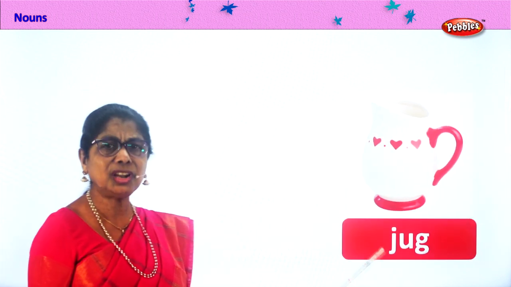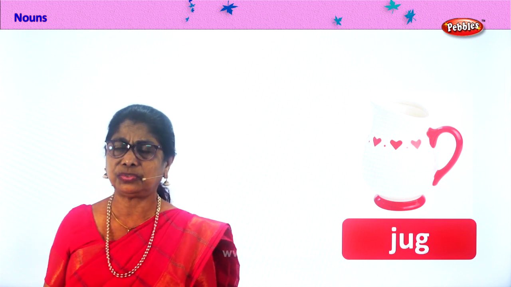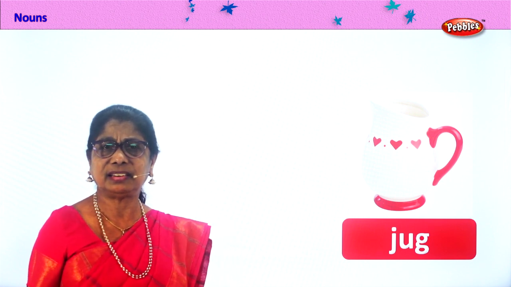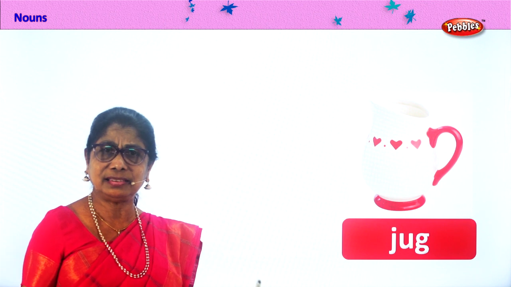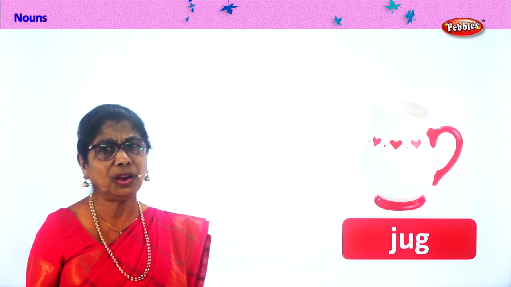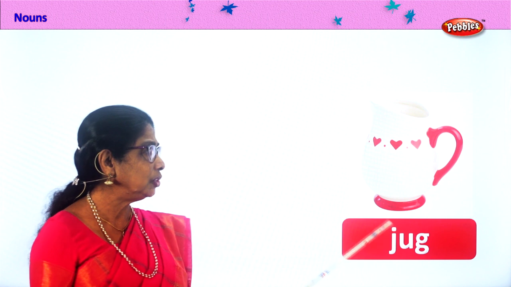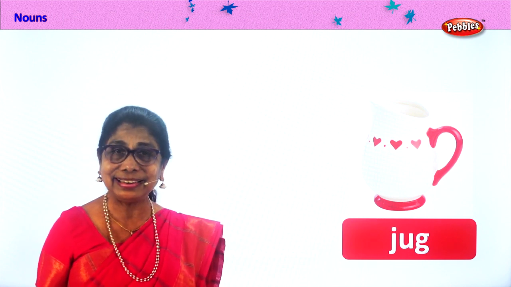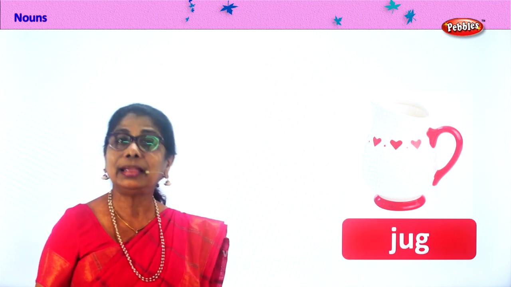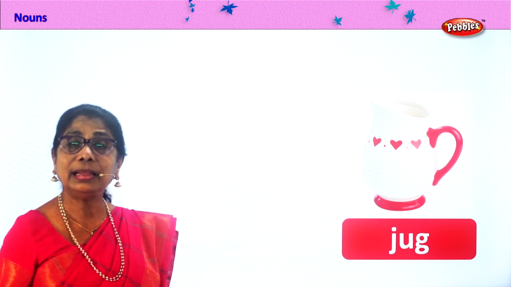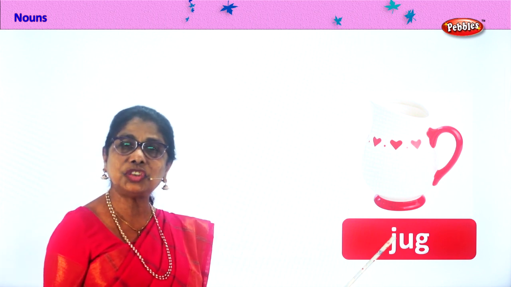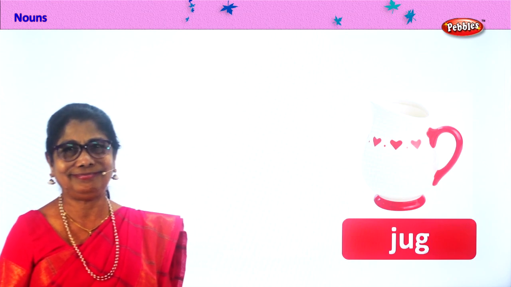Next, jug. There are items in the house. Jugs, bottles, glasses, anything. So jug is a common noun. Jug can be made of porcelain. It can be silver. It can be any metal. It can be plastic. Jug is a common noun. Good.